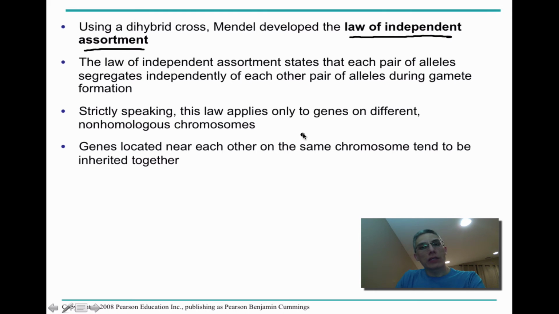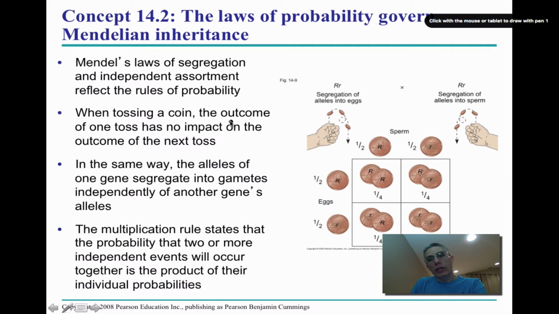Strictly speaking, this law applies only to genes on different non-homologous chromosomes. The reason for that is because genes that are located near each other on the same chromosome tend to be inherited together. That's something we're going to look at a little bit later in chapter 14. During our discussion of genetics, we've been looking at a lot of numbers, and so what we have to think about here is that the law of probability has a big influence in Mendelian inheritance. Mendel's law of segregation and independent assortment basically reflects the rules of probability that most of you probably learned in math.